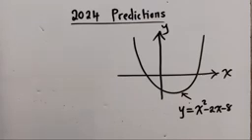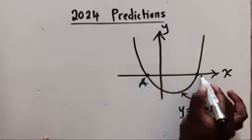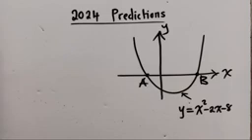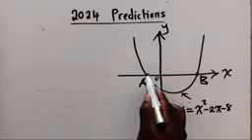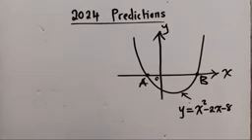So for the first question, they are saying, find the coordinates of A and B. So here it's A, here it's B. How do we get to find the coordinates of A and B? Without wasting our time, you see A is here, there's a 0 here. So to find the coordinates here and here,